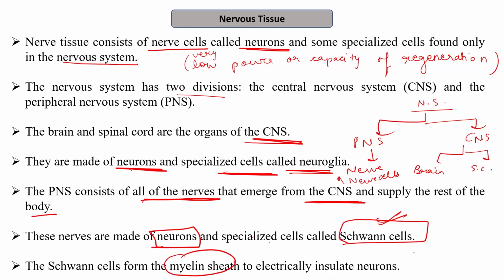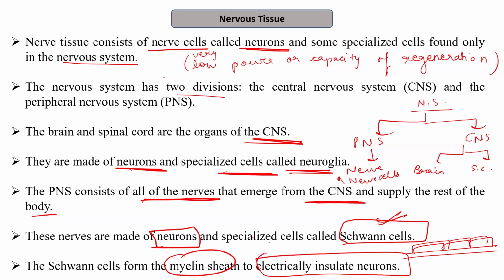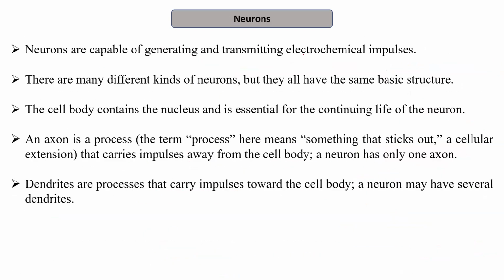So when you see the structure of the neuron, you will see that it is covered with the myelin sheath. It may or may not be covered. So there are two types of neurons, myelinated and unmyelinated. The myelin sheath is formed by the Schwann cells, and it helps to electrically insulate the neurons. Neurons are capable of generating and transmitting electrochemical impulses. They have the capacity to transmit the electrochemical impulse.